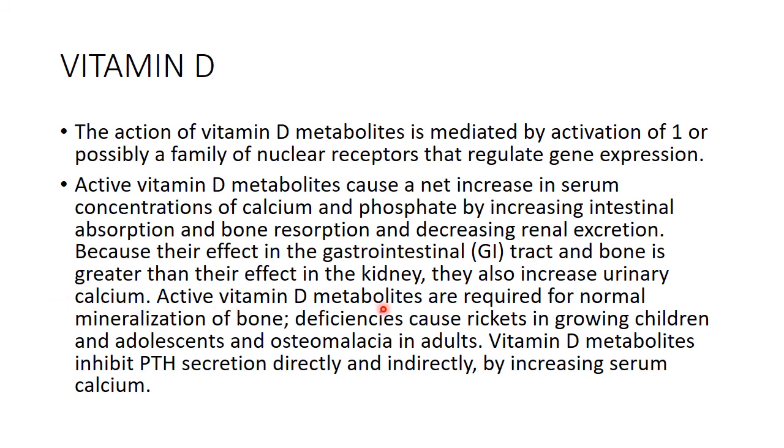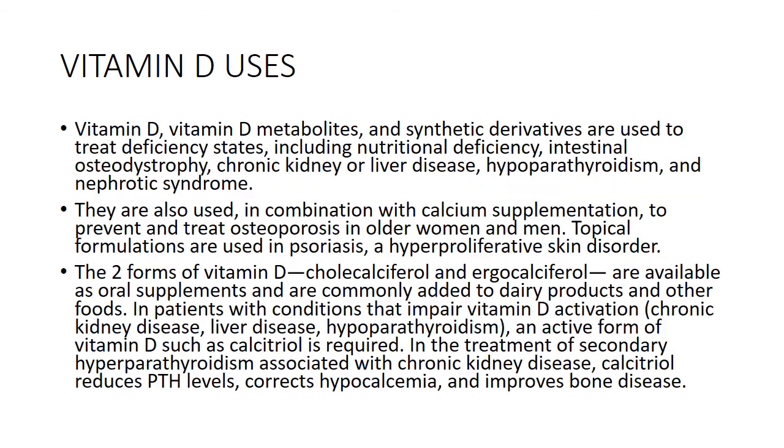Active vitamin D metabolites are required for normal mineralization of the bone and their deficiencies cause rickets in growing children and adolescents, and they can cause osteomalacia in adults. Now comes the uses of vitamin D. Vitamin D metabolites and their synthetic derivatives are used to treat deficiency states.